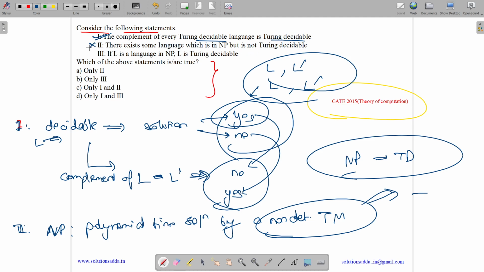So there exists some language in NP which is not Turing decidable. This is false. Let us see option 3. If L language is in NP, it is Turing decidable. We have already proved this. If L is in NP, it is Turing decidable. So this is also true. So the answer is, options 1 and 3 are the only true ones. So option D is correct. Only 1 and 3.